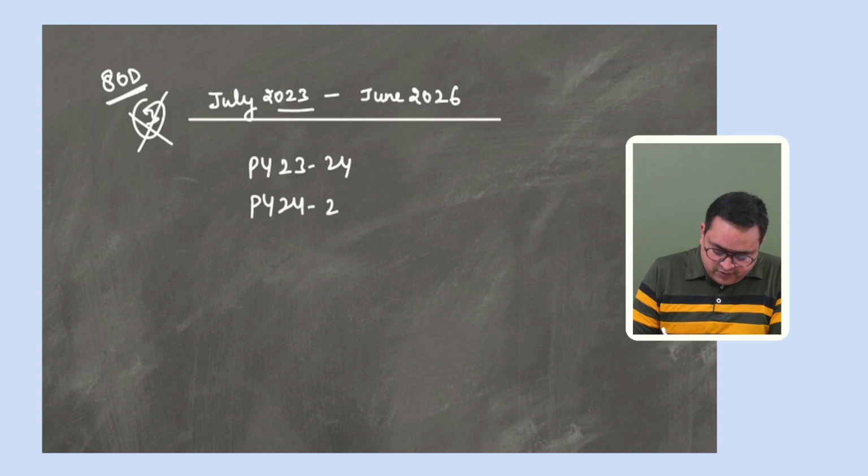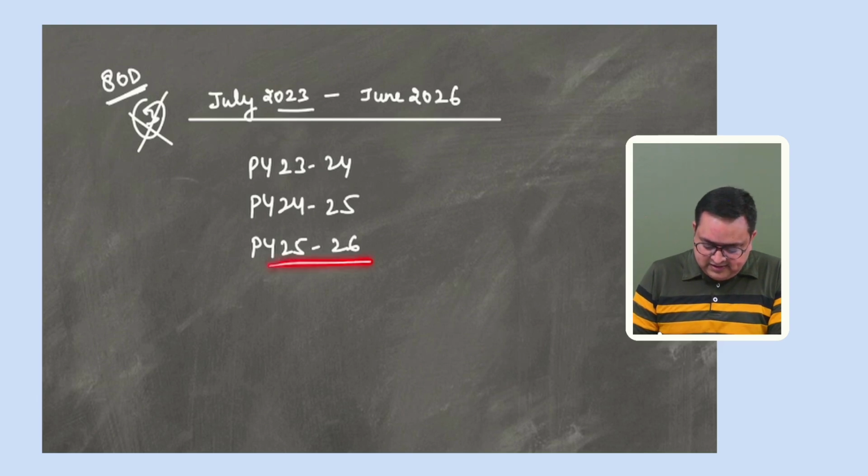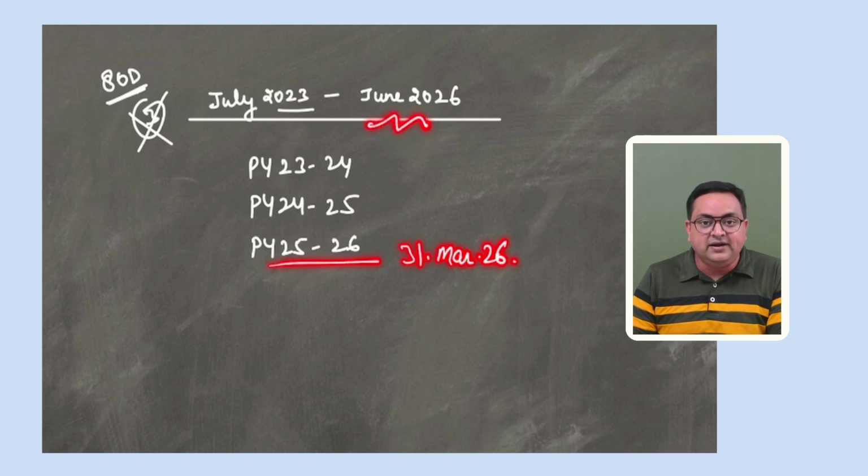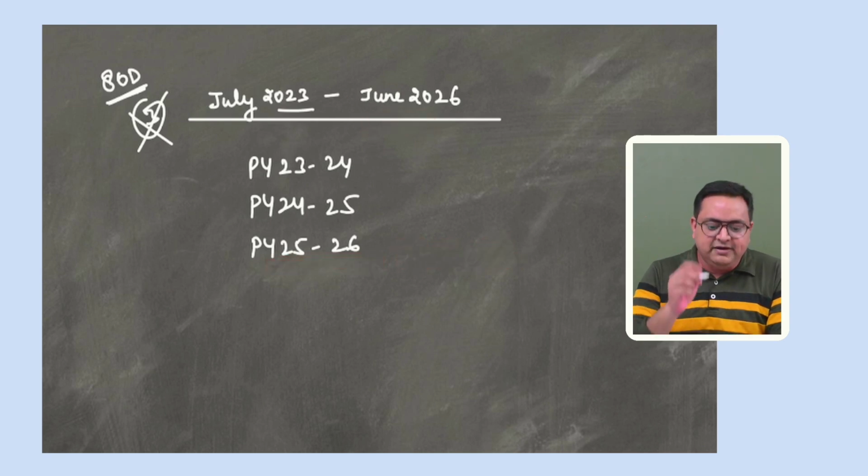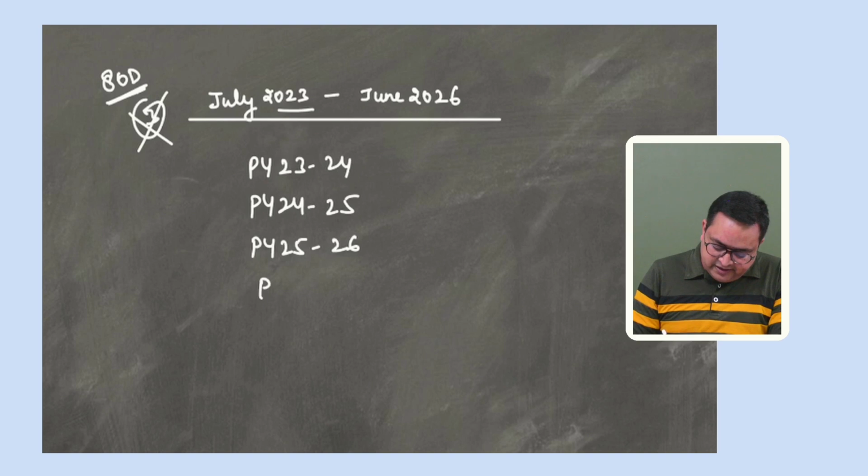Previous year 24, 25 is there. Previous year 25, 26 is also there. This year is ending on 31st March 26, but this is going till June 26. So we have one more previous year which is involved here, previous year 26, 27.